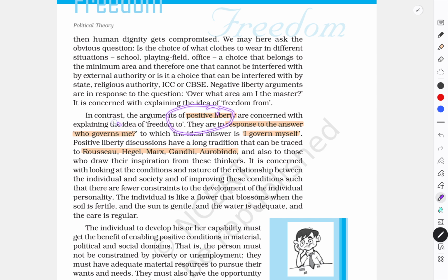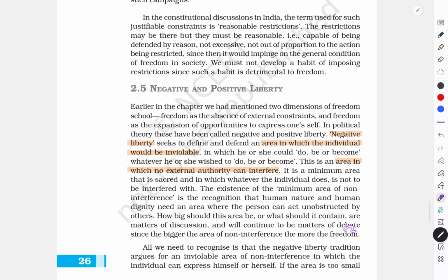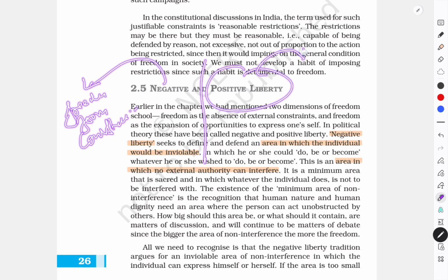Positive liberty actually questions who governs me, and the answer is I govern myself. So it is clear, in short and summary, that negative liberty talks only and only regarding freedom from constraints. Positive liberty means limited constraints plus opportunities for what? To develop, for education, for employment.